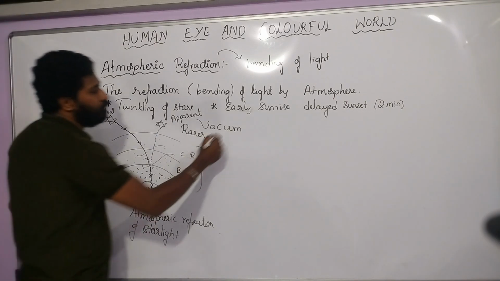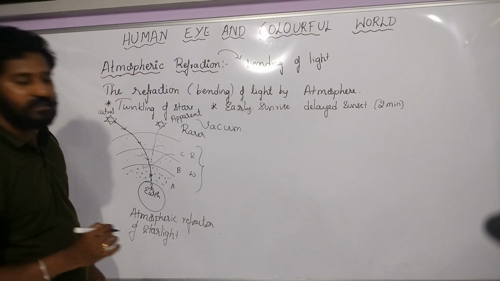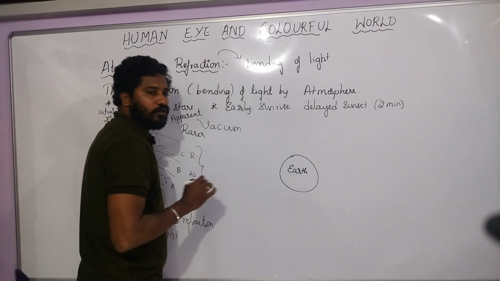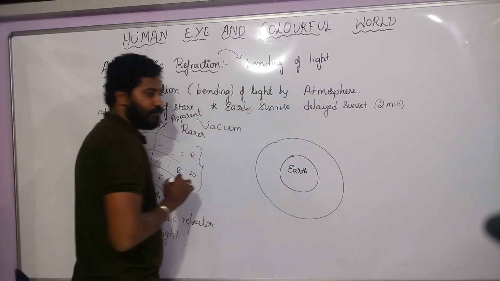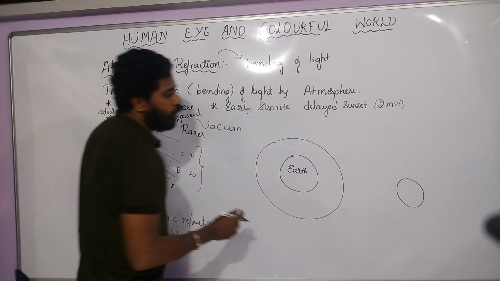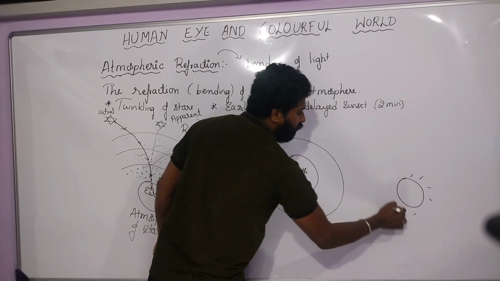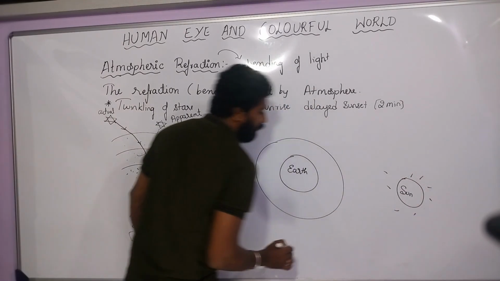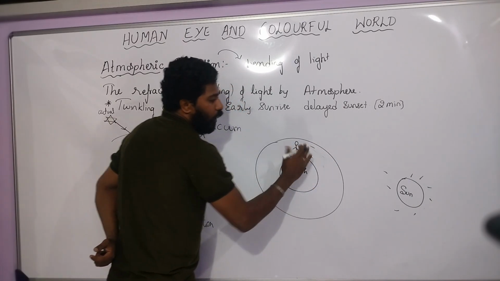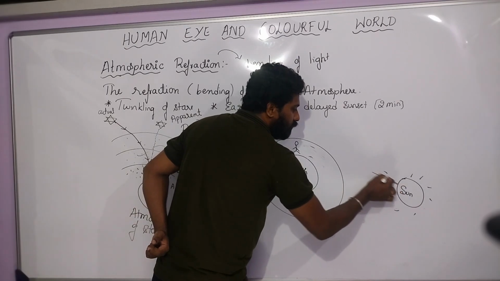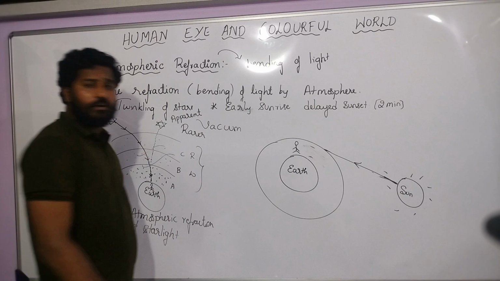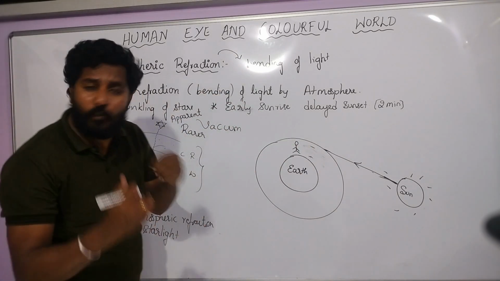Okay, so we have one more result, which is early sunrise and delayed sunset. So same, we are on the earth. Now here is the atmosphere. So consider that the sun is here. So this is the sun. Now we are on the earth, and some air molecules are present. Now when the sunlight enters obliquely like this, what happens?